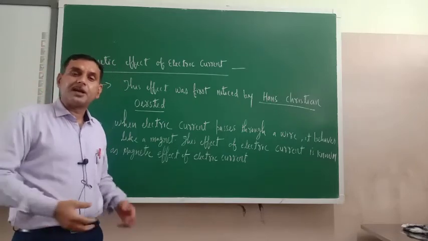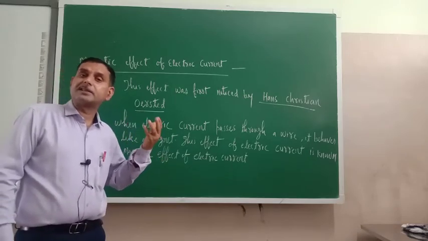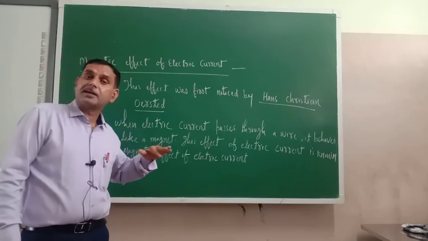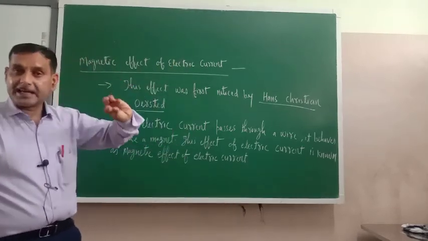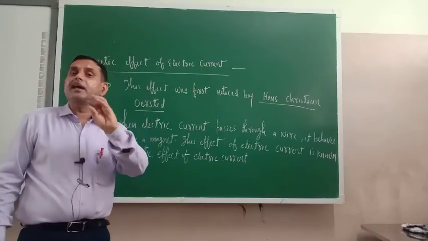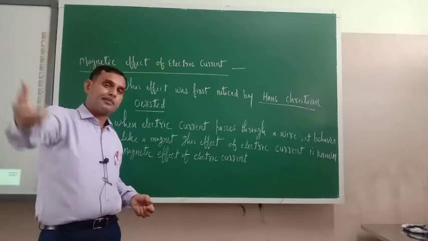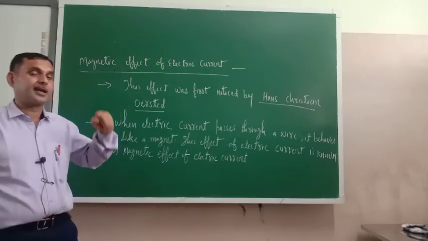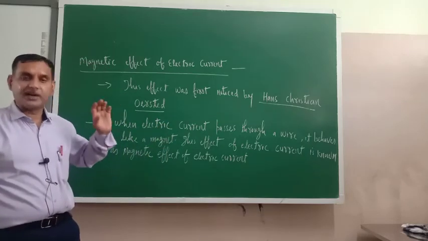Similarly, if electricity passes through the conductor, that conductor also behaves like a magnet, and it will also attract magnetic material. So this effect of electric current is known as the magnetic effect of electric current.